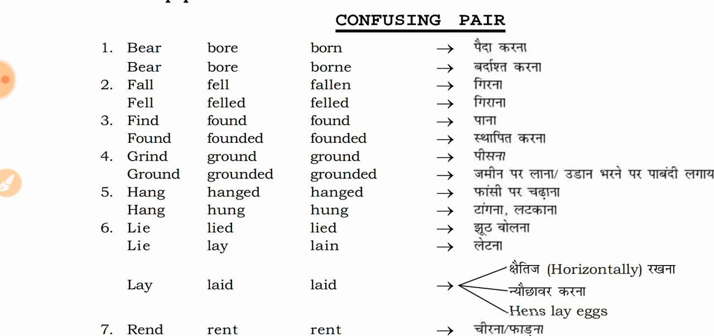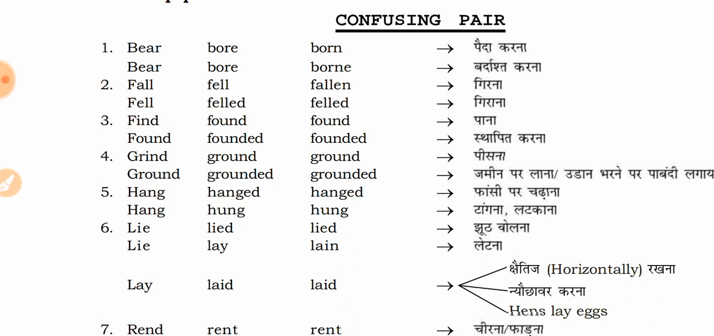So lie, lied, lied. There are two types of lie we can use. One lie is jhoot bolna. To lie is the opposite of truth. To speak a false statement is to lie. Then in past for lie is lied, and past participle is lied only.